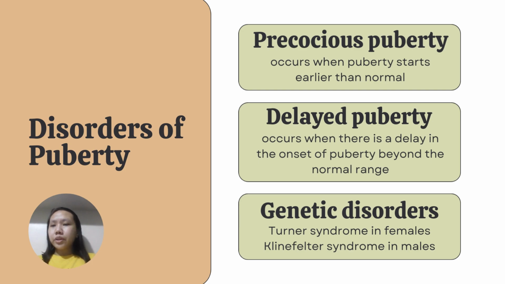Delayed puberty occurs when there is a delay in the onset of puberty beyond the normal range. In girls, this includes the absence of breast development by age 12 or the absence of menstruation by age 15. In boys, symptoms of delayed puberty can include the absence of penile enlargement by age 14 or absence of pubic hair by age 15. There are also genetic disorders like Turner syndrome in females and Klinefelter syndrome in males that can lead to delayed puberty, infertility, and other complications.